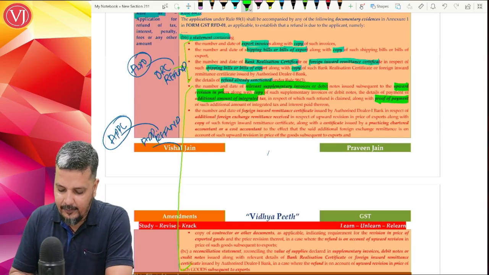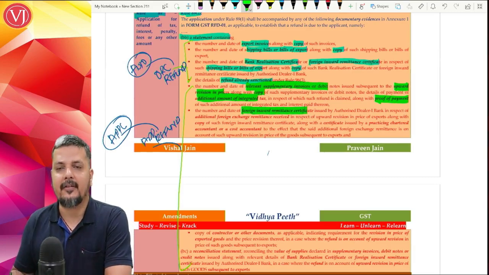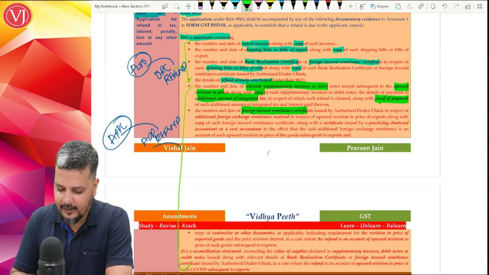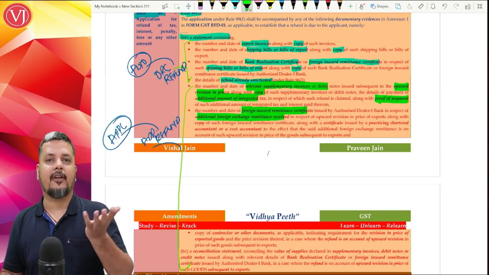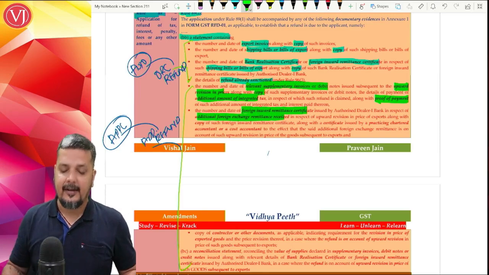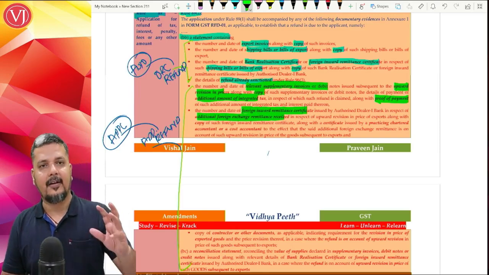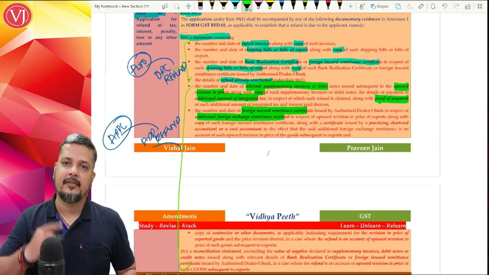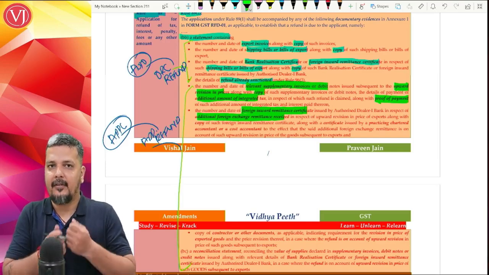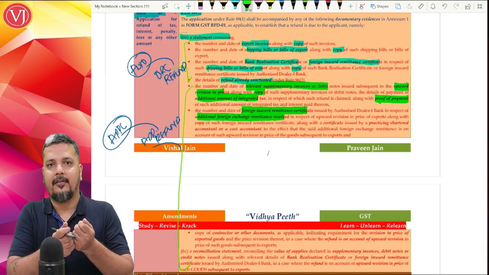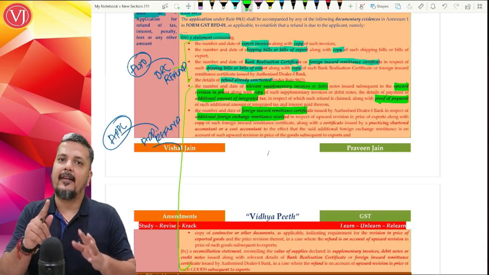Again, you have to give the foreign inward remittance certificate or bank realization certificate for that additional amount. So you have charged, initially for export, 1 crore, now you are charging an extra 10 lakhs. So first you have to show that on that 10 lakhs I have paid 1.8 lakhs. For that 10 lakhs I have given the supplementary invoice or debit note, and on that 10 lakhs I have paid 1.8 lakhs.